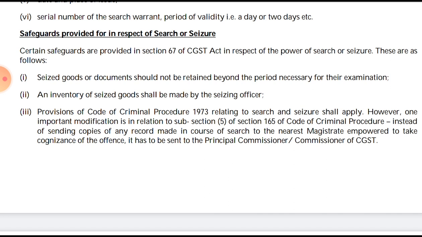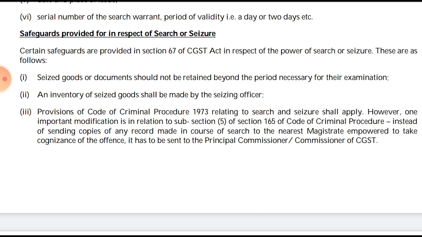Then an inventory of the seized goods shall be made by the seizing officer. The one who is seizing the goods should maintain the inventory, for example, that goods A, B, C, D, E, F, G have been seized. So first, they should not be retained beyond the period required for examination, and then an inventory should be maintained. The third point is that the provisions of the Code of Criminal Procedure, 1973 (CrPC) relating to search and seizure shall apply, in this inspection, investigation, search and seizure.